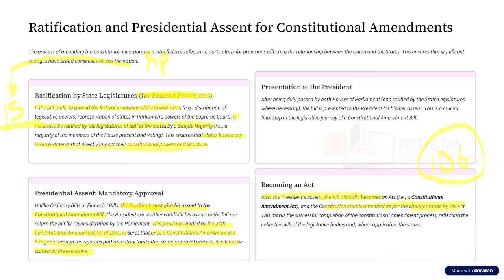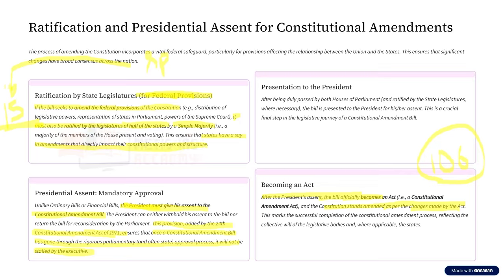For an ordinary bill, the President's prior approval is not required. For a money bill, the President's prior approval is required. For a financial bill, the President's prior approval is required. For a constitutional amendment bill, the President's prior approval is not required.